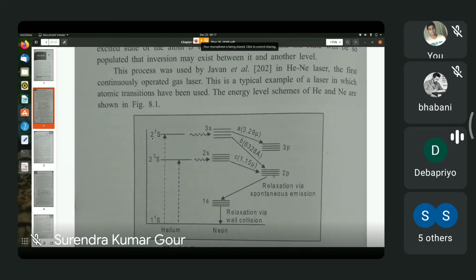Can you see it in the diagram? Yes. Yes, sir. Yes. Okay.